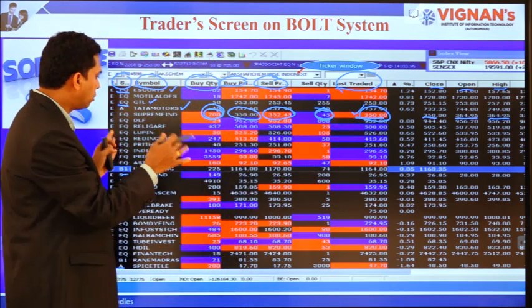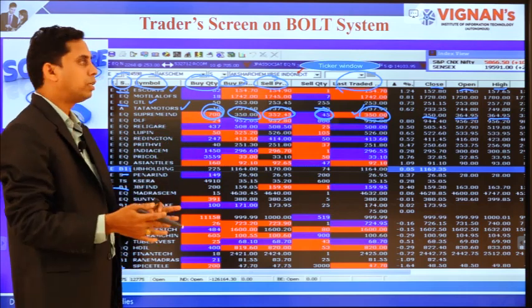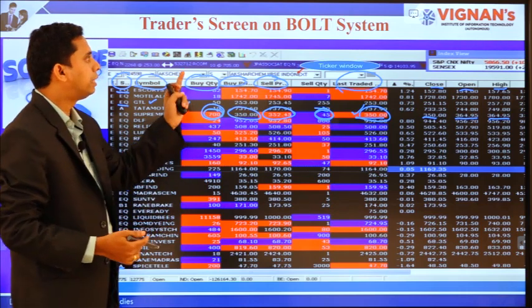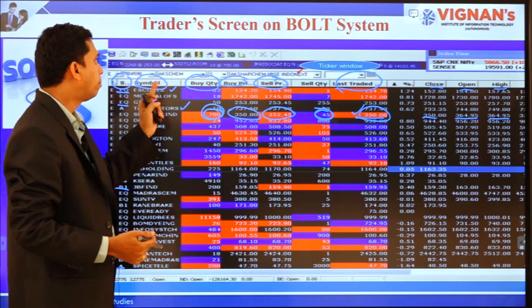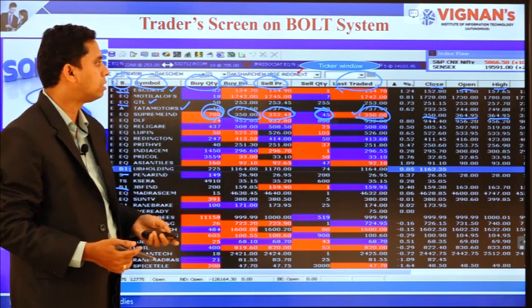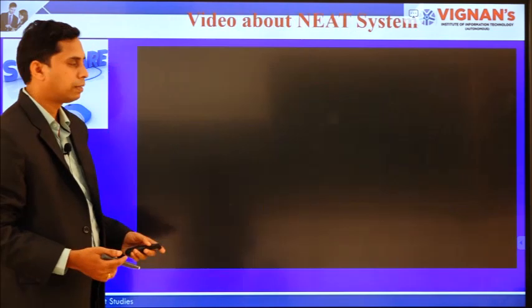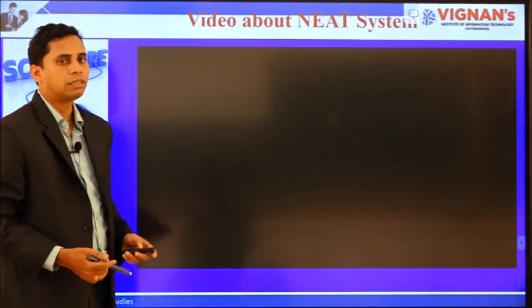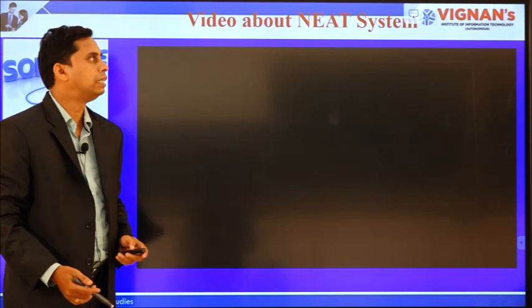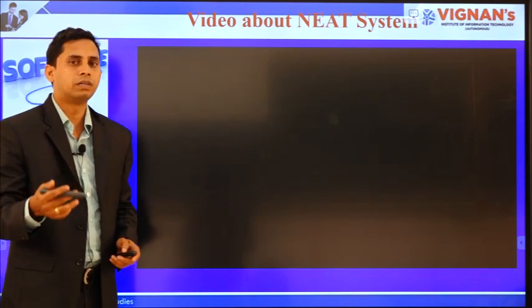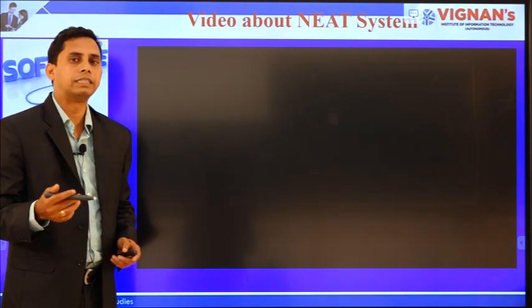This is the trading system that you can see here, the trading by Bombay Stock Exchange's Bolt system. Now, let us watch a small video on the NEAT system, how the NEAT system works in the trading terminal.